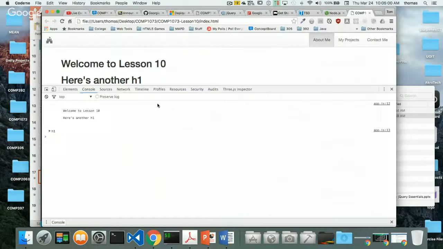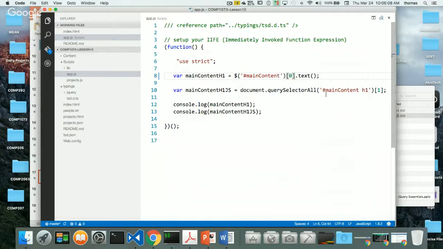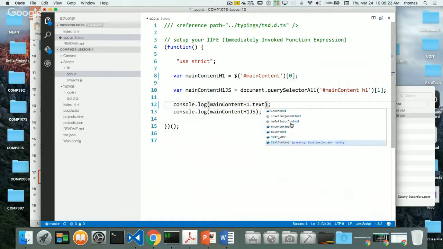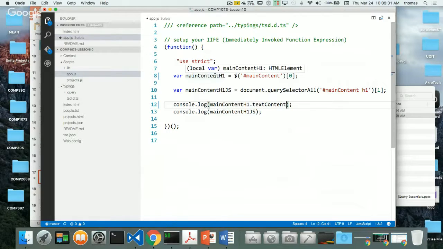And if I save that and go back here and refresh, I get a type error again. Oh man, what's going on? How come I'm not getting that? Well, the way to really do this is in a couple of steps. One way is to say, okay, get a reference to this first element. Here's main content h1, and in my console log, get the text value, so text content of this node. So if I go text content of my main content h1 tag, this is going to return the text content of my 0th element. So let's try this out.